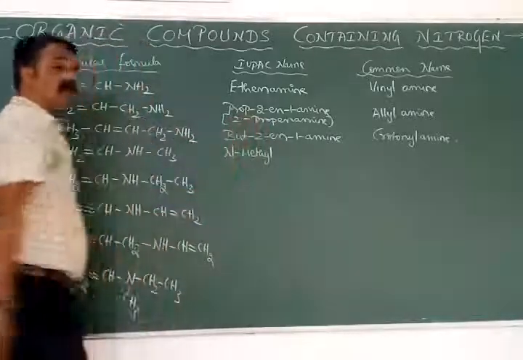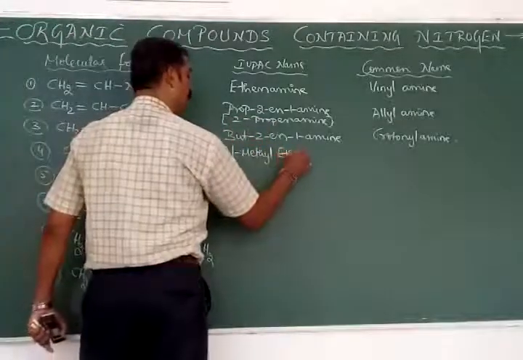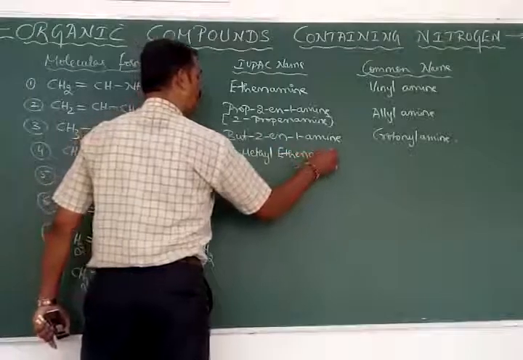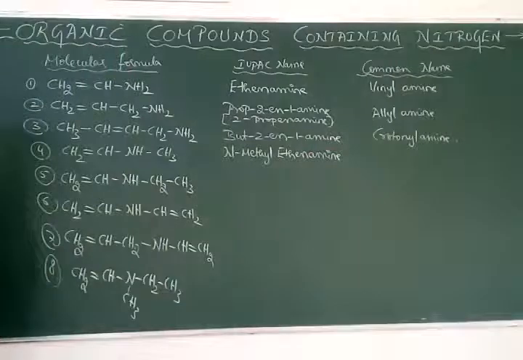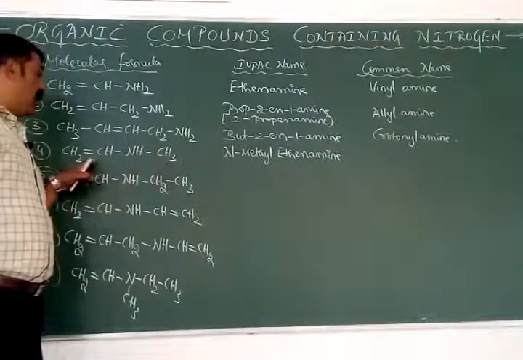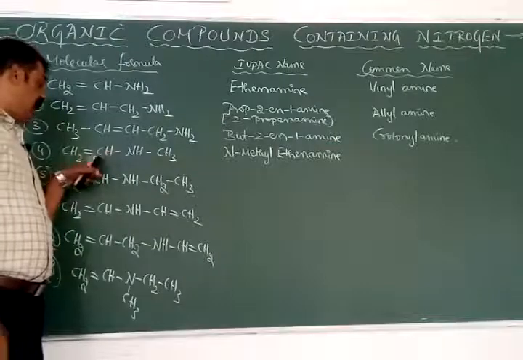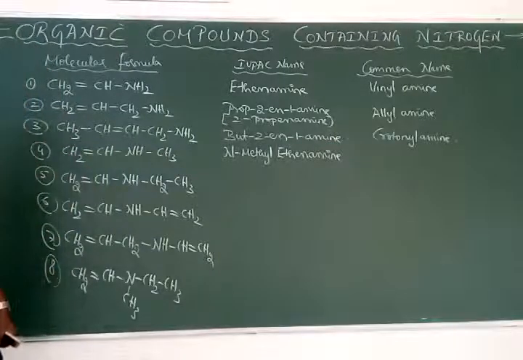What methyl? N-methyl. Root word is what? Eth. Double bond means en, and amine is amine. All are at the first carbon atom. That is why it is called N-methyl ethane. It is not ethane, it is ethene because the double bond is at first carbon atom, and also amine is at the first position. Therefore it is called N-methyl ethenamine.